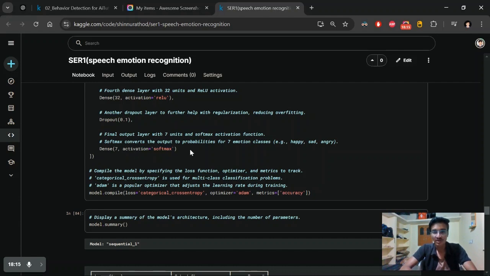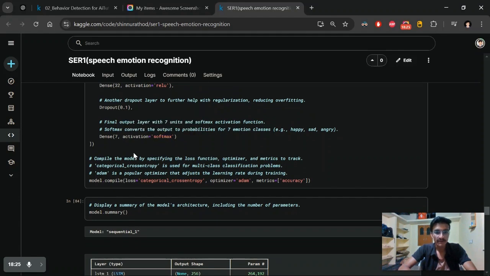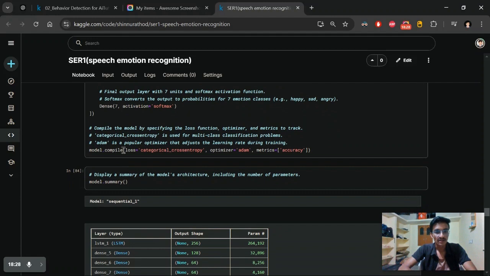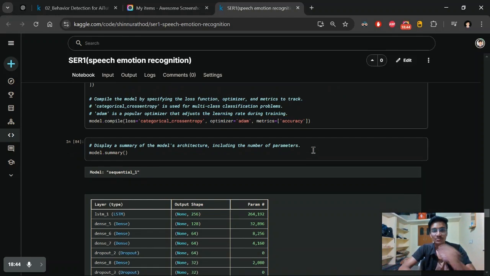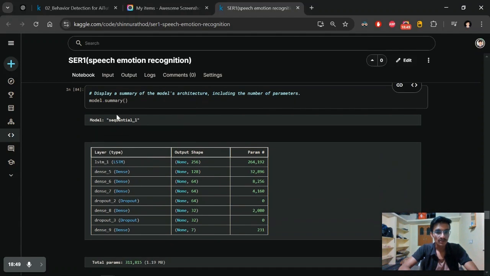And for the activation function, we're going to be using the softmax activation function to get the values in the form of probability. That is why we're using softmax. And here we are compiling our model using the categorical cross entropy loss function, and the Adam optimizer to update the weights. We're using accuracy as the metric. And then I'm printing the model summary.